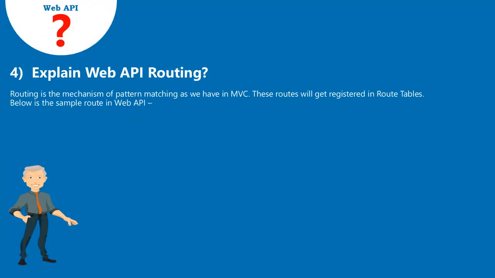4. Explain Web API routing. Routing is the mechanism of pattern matching as we have in MVC. These routes will get registered in route tables. Below is the sample route in Web API.